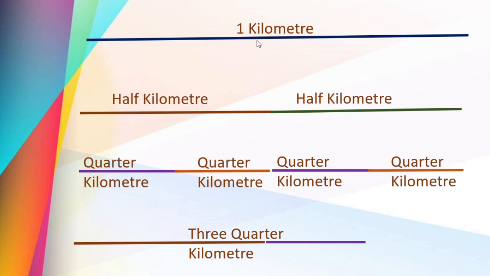Now the same thing we will go through by numbers. 1 kilometer is equal to 1000 meters. We know, right? 1 kilometer is equal to 1000 meters. Then what about half kilometer? Half of 1000 is nothing but 500. So it is 500 meters, and here also we can write 500 meters. 500 plus 500 goes to 1000.